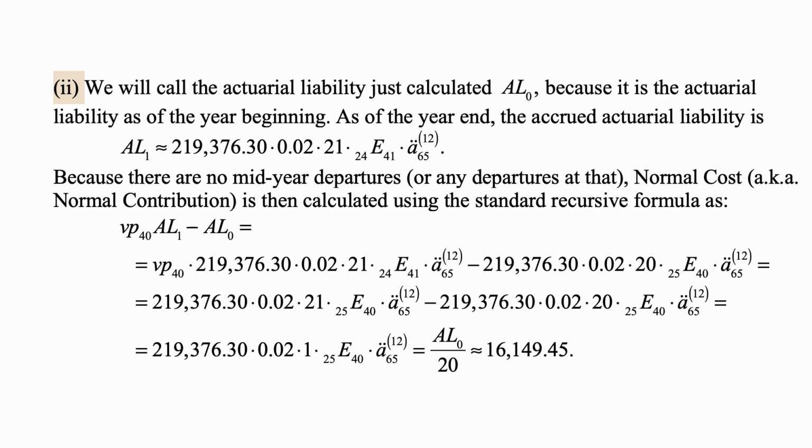But that's exactly 1/20th of AL0 we just calculated, and that's approximately equal to 16,149.45. We just get this by dividing our previous result by 20.